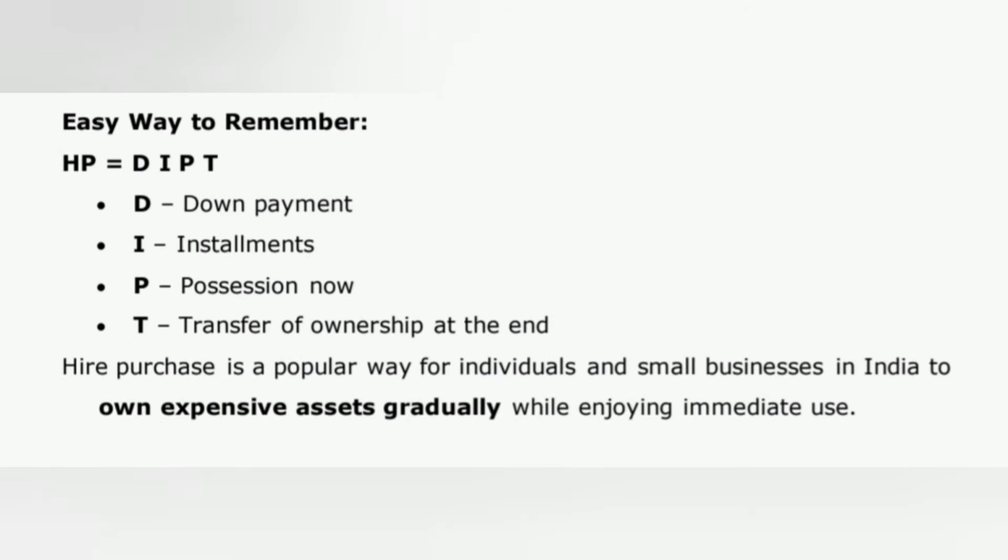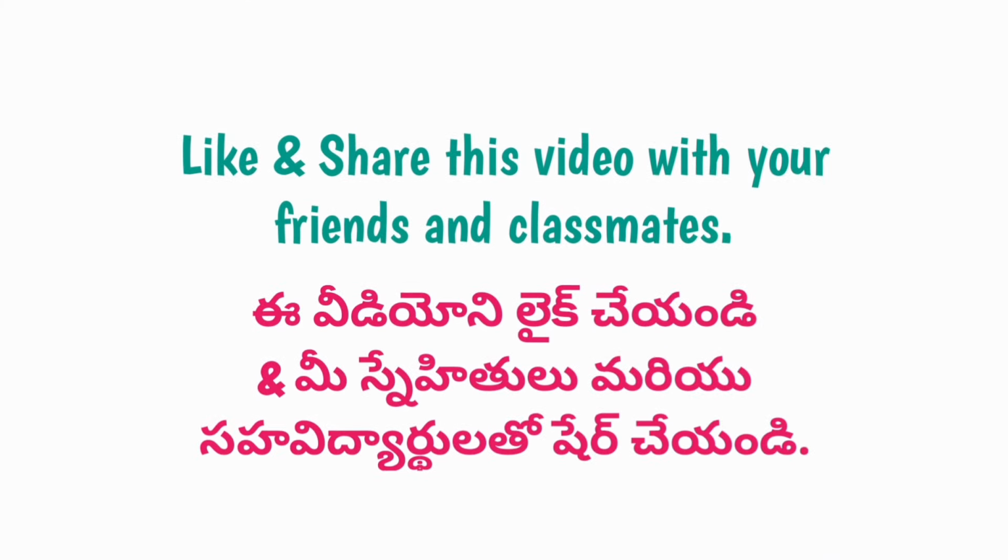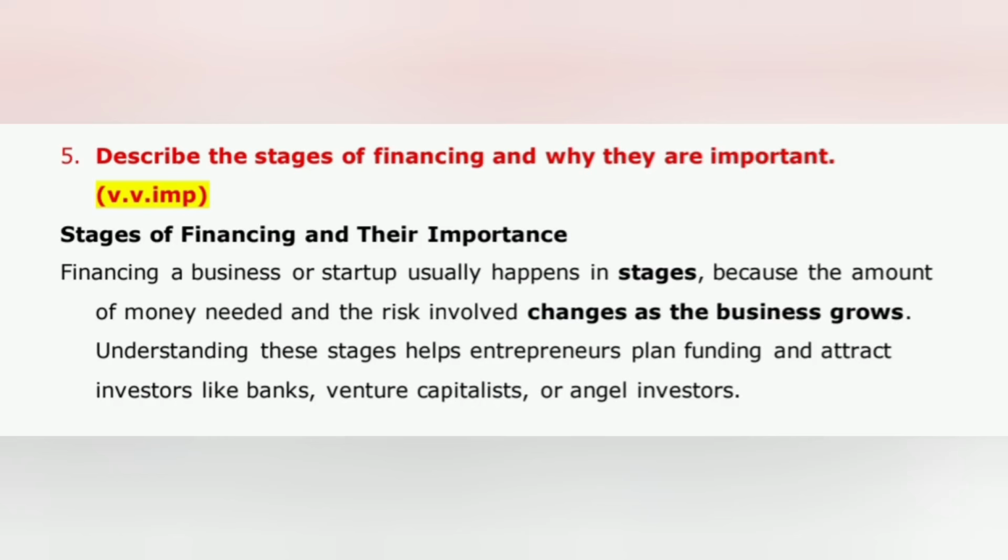Easy way to remember. HP equals DIPT. D. Down payment. I. Installments. P. Possession now. T. Transfer of ownership at the end. Hire purchase is a popular way for individuals and small businesses in India to own expensive assets gradually while enjoying immediate use. Next important long question is 5.